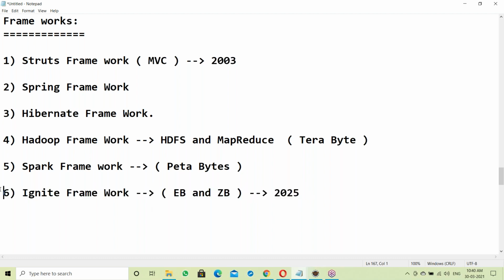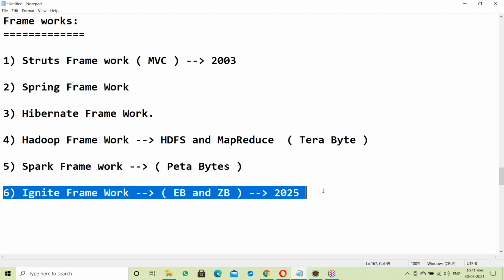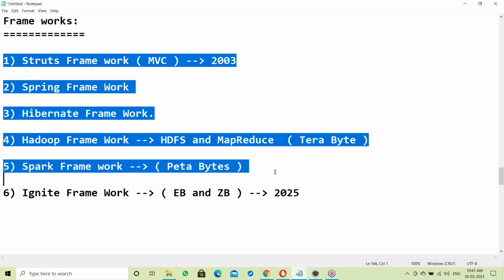Almost this framework is similar to the Spark framework. If you know the Spark framework, then it is easy to work on this. Almost similar. Yes, I have worked with all the frameworks. Every framework I have worked with. That's my experience.